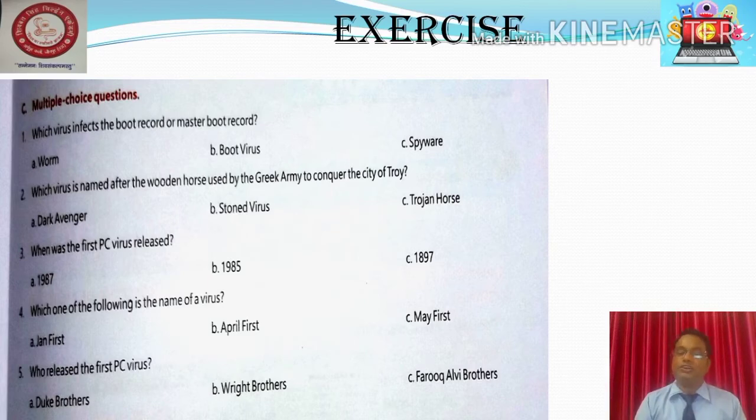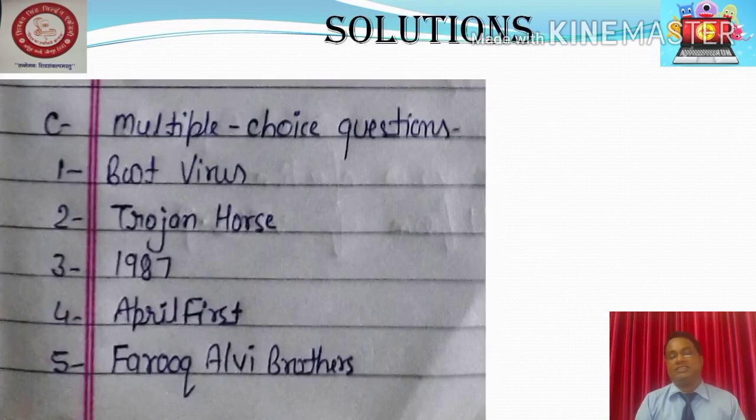Okay, many of the students have given the correct answer. That's very good. Keep continuing giving answers, right? So now I'm giving the answer here. Please match the answer with this. Okay, if there is any mistake, please make the corrections. So the first answer, boot virus. Second answer, Trojan horse. Third answer, 1987. Fourth answer, April 1st. And the last answer, Farooq Alvi brothers. Okay, students. Now I'm coming to the next question.